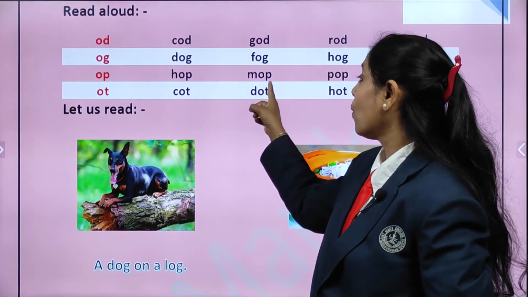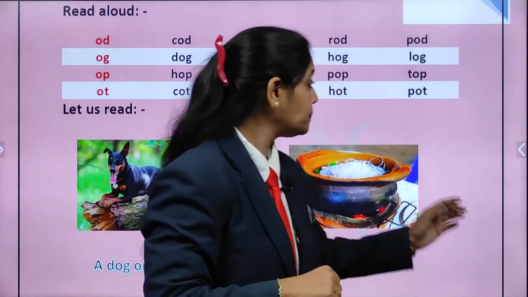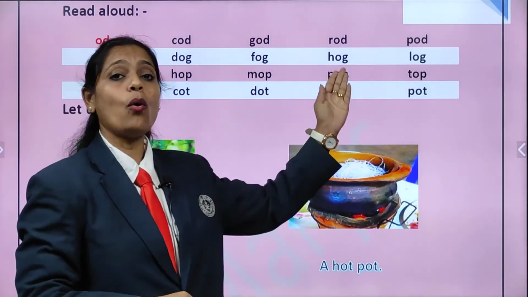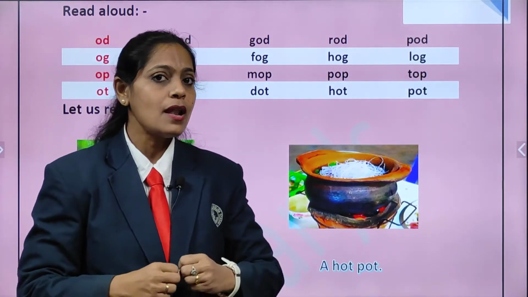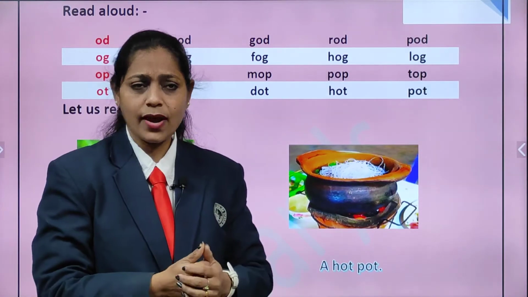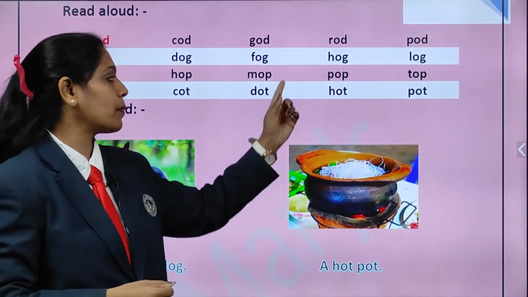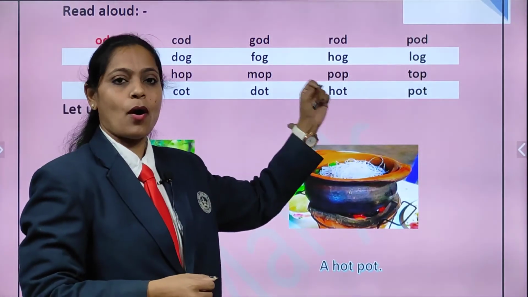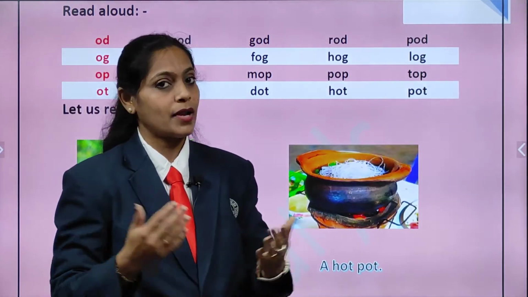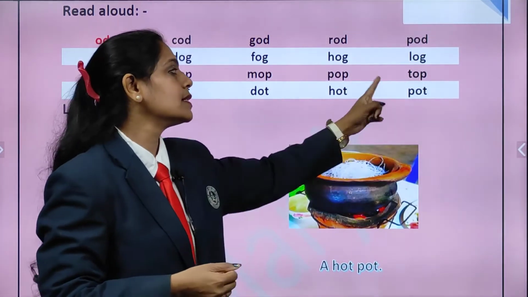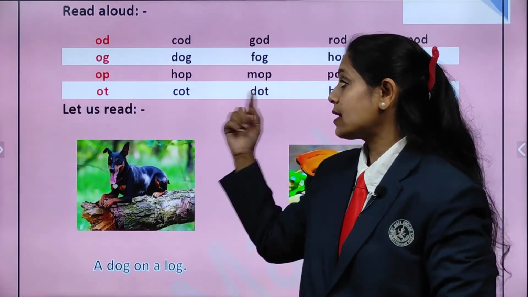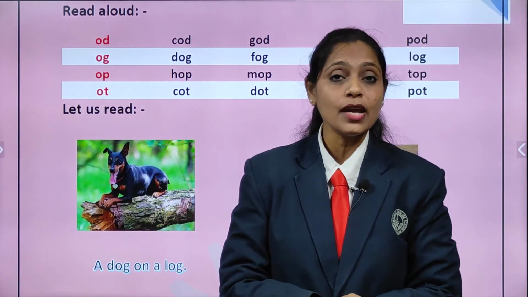So M-O-P, mop. Next word is P-O-P, pop. Pop is a loud sound, an explosion. When you burst a cracker, a loud sound comes, right? That we call a pop. P-O-P, pop. The next word is T-O-P, top. Now you know what is a top, right? T-O-P, top. Now we'll move on to our next rhyming sound, that is O-T, ot.